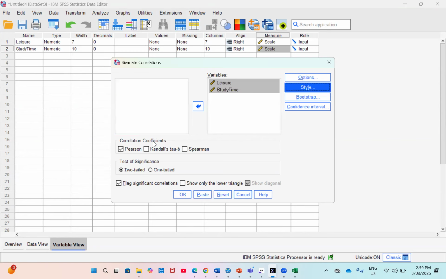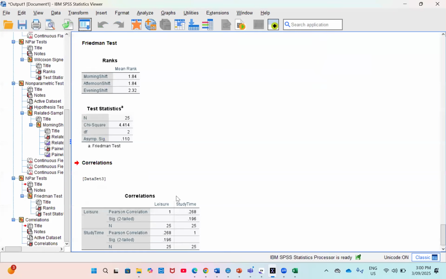So here, I assume the data set is parametric. If it is parametric, then Pearson correlation will be better. So I'll click on this, and SPSS also gives you the opportunity to choose whether it's a two-tail or one-tail test, because SPSS has a way of also helping you to know whether your correlation coefficient is significant or not. So here I'll just go straight to the point and click OK.